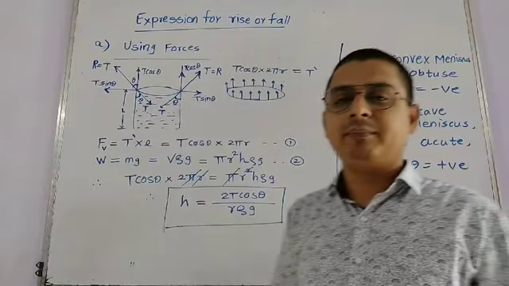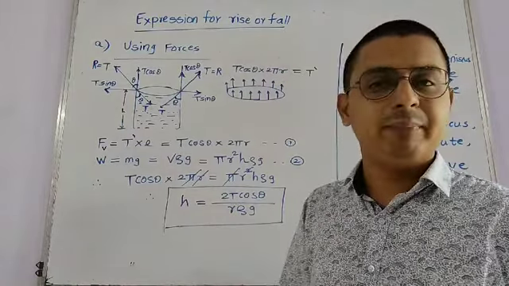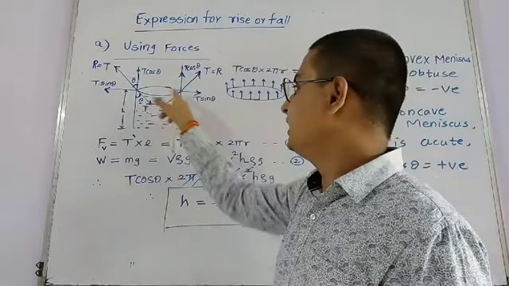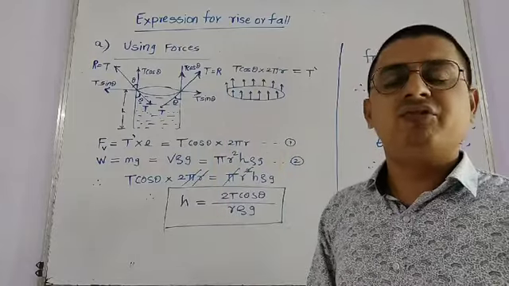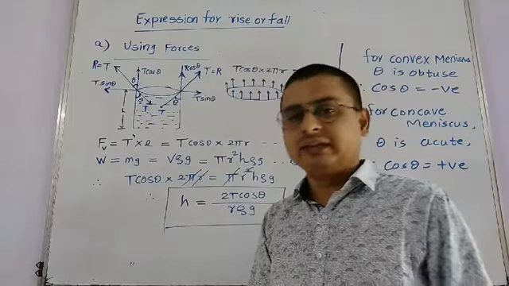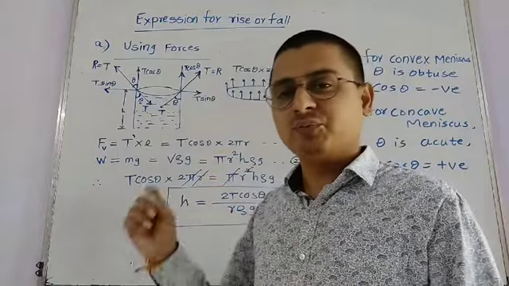I again repeat, there is a certain volume of liquid present in the capillary tube. So theta is the angle of contact जहाँ पे there is a tangential force acting. Tangential force मतलब it acts along the tangent to the free surface of the liquid.